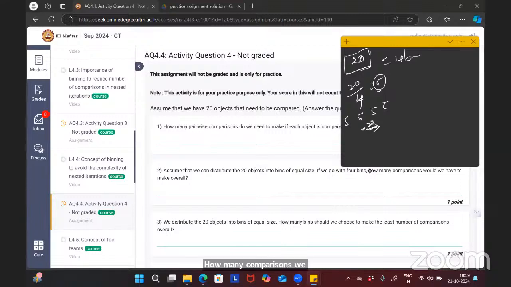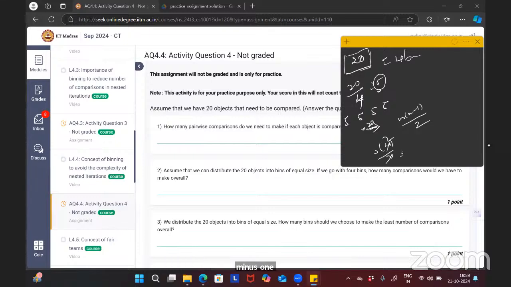Number of comparisons within each bin is n into n minus 1 by 2. So 5 into 5 minus 1 by 2, that is 10 comparisons.